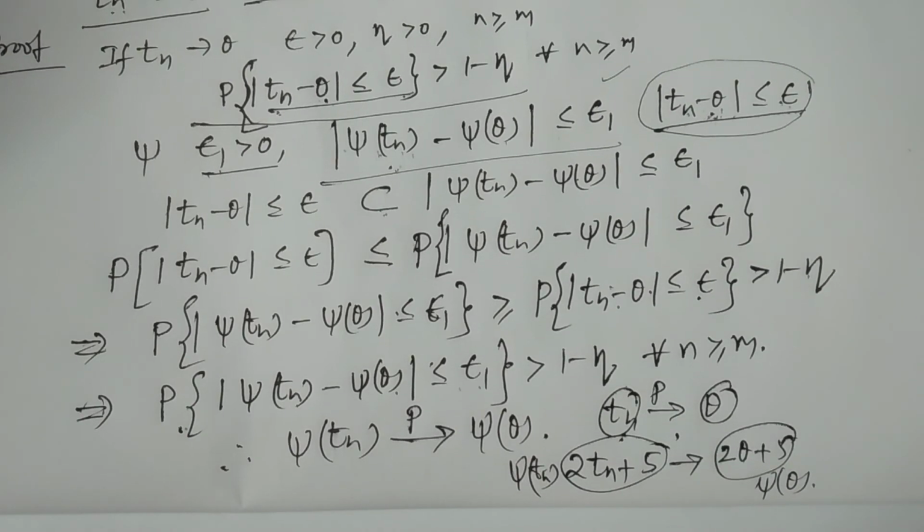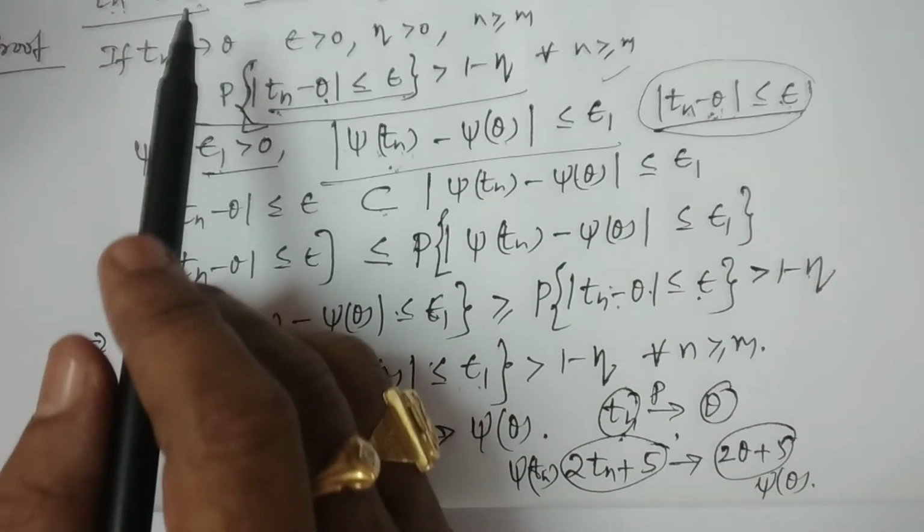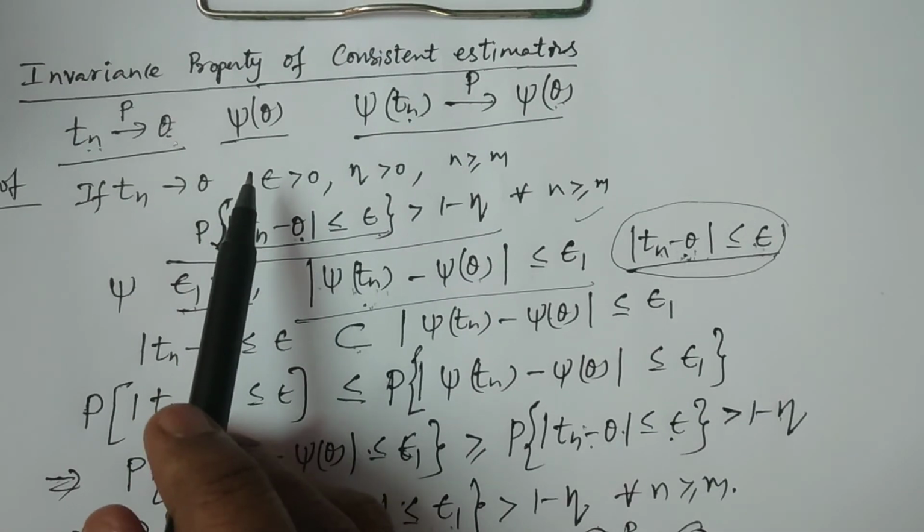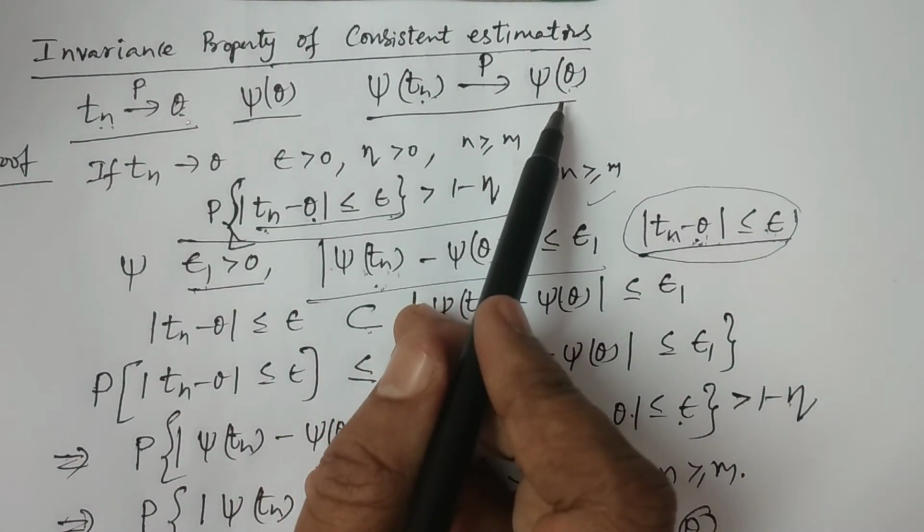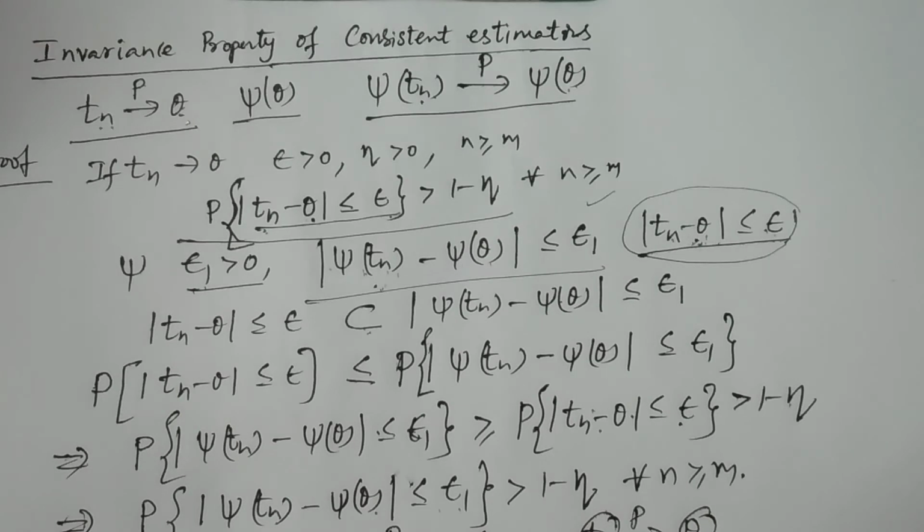Like that, if x bar is a consistent estimator of mu, then 2x bar is a consistent estimator of 2 mu, and x bar plus 2 is a consistent estimator of mu plus 2. That is what the invariance property states. The invariance property of consistent estimators states clearly that if Tn is a consistent estimator of theta, then psi of Tn is also a consistent estimator of psi of theta.